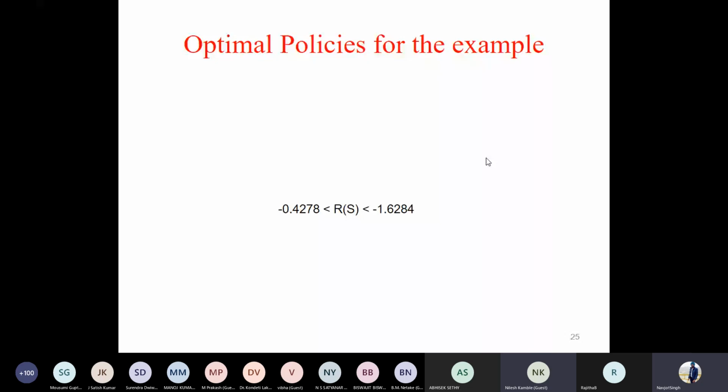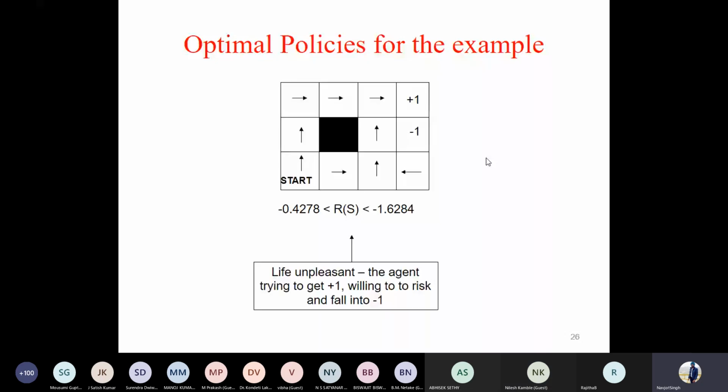Or in this case, it is giving me some opportunity. So you shouldn't go for the -1 state. That means I should look for the shorter path and I should avoid -1. That means you can take the risk. You take the risk, take the shorter path, but always try for a +1. Do not go for a -1 state in this case, but you should take the shorter path. Like if you see now, here if you see the state, we have changed the policy for it.